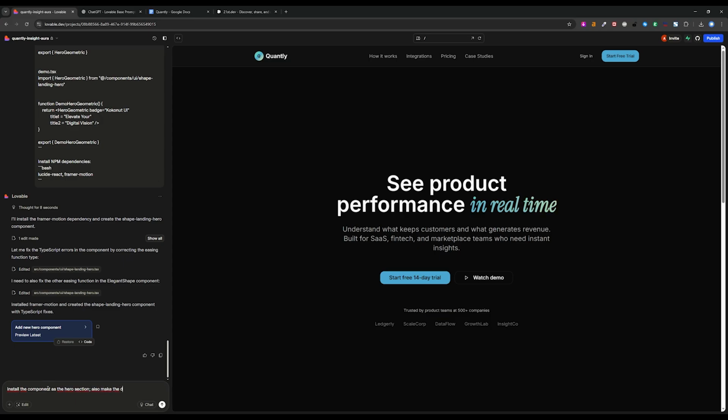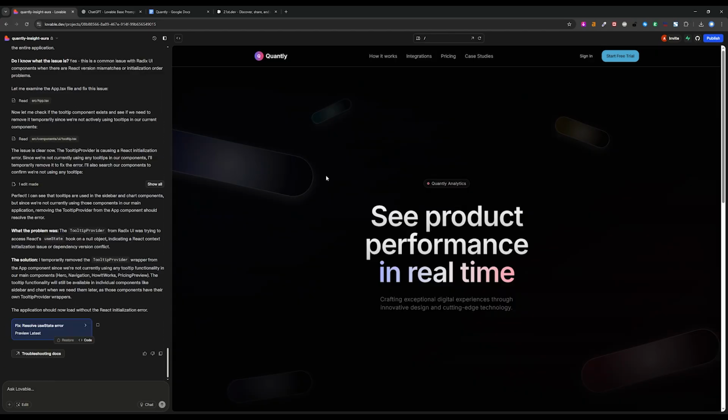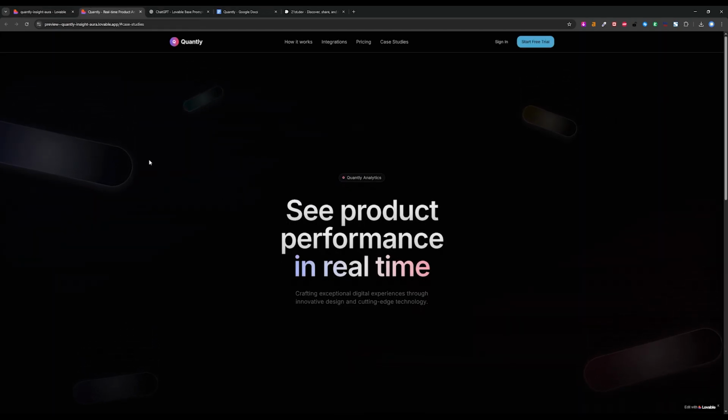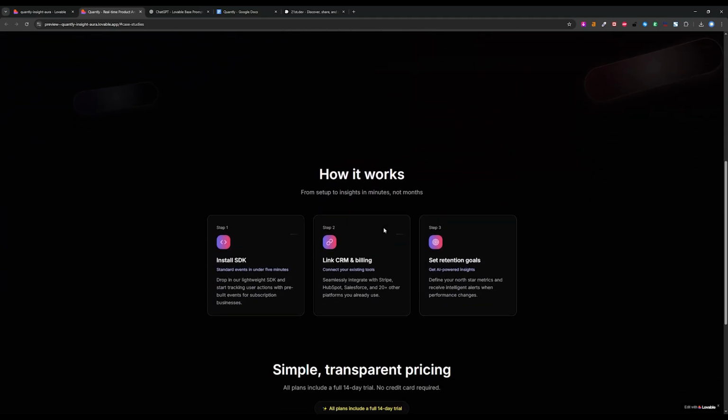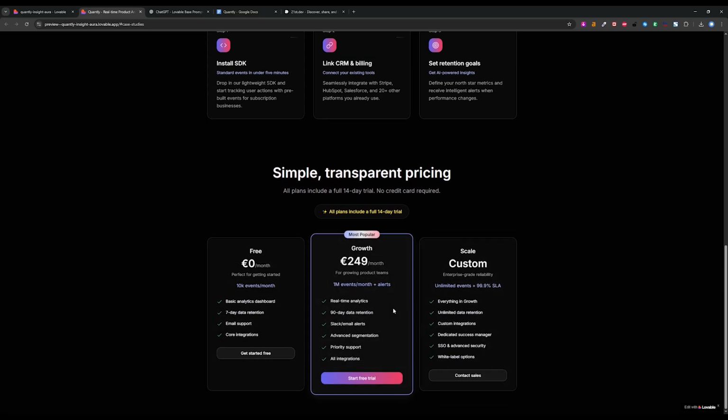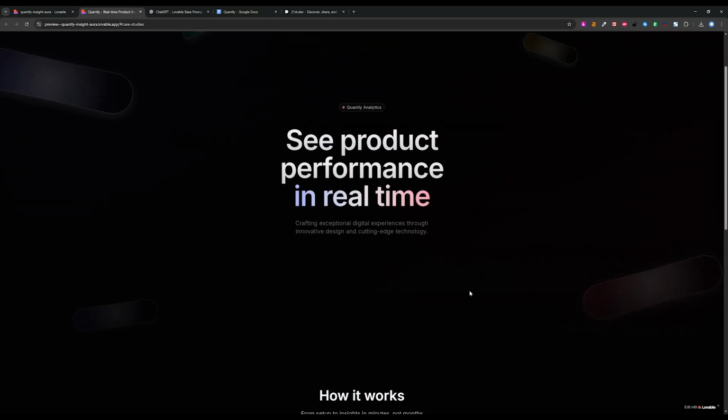Also make the design of the whole website consistent with the design of the component. Okay, that's ready. So we can already see this is much better. We have this animation, these floating objects. It changed those icons as well. It changed a bit the color scheme.